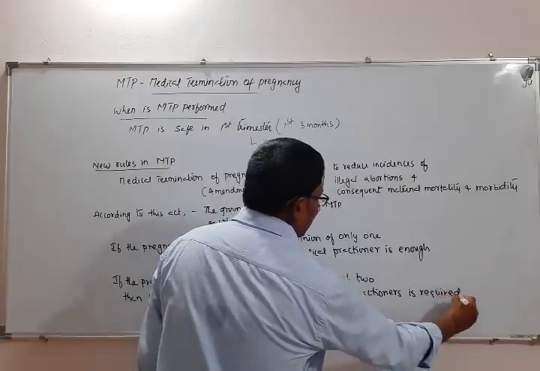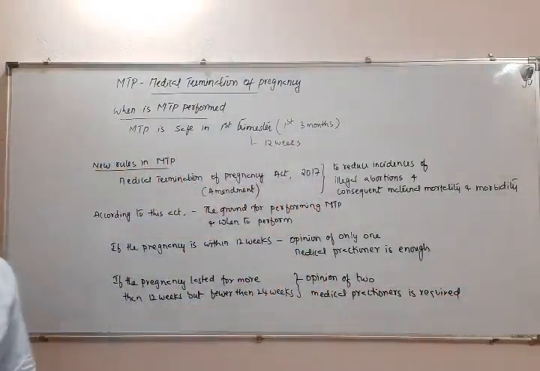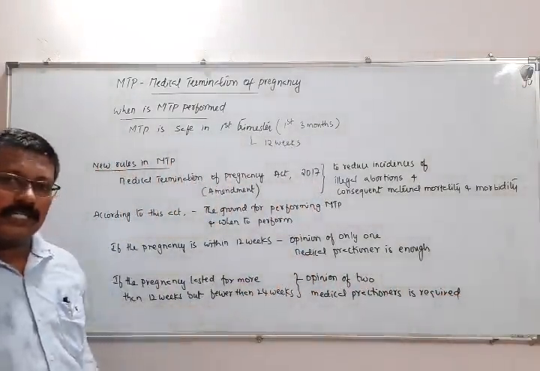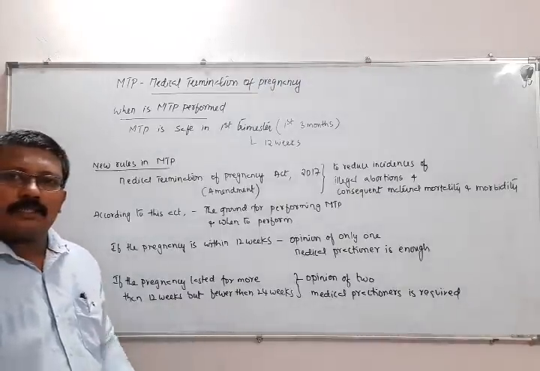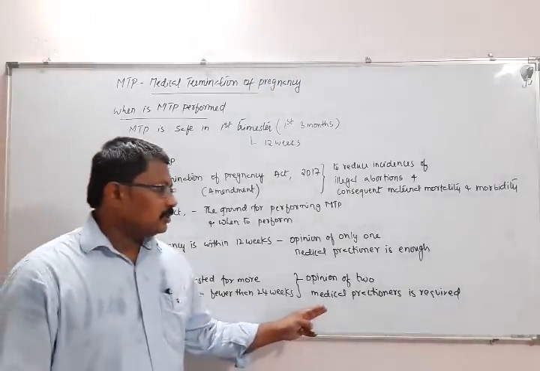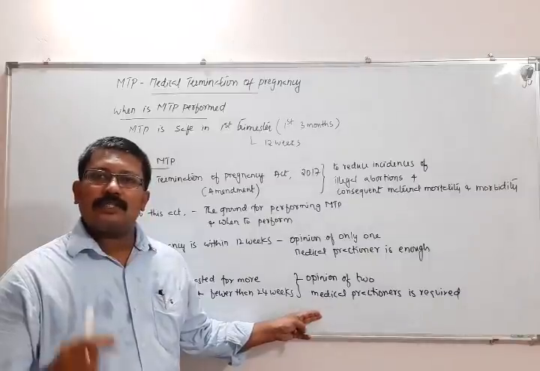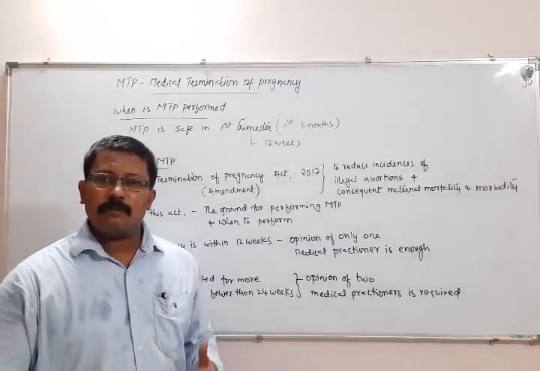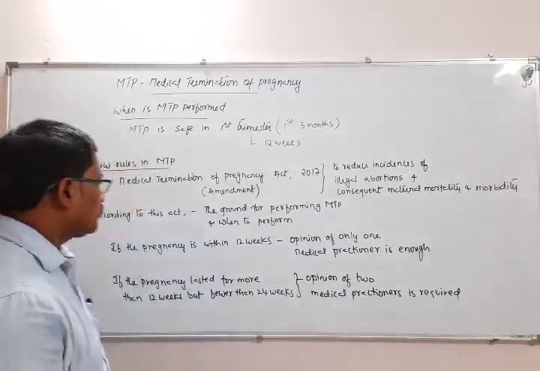In the earlier case, only one medical practitioner is enough, but in this case, two medical practitioners should be of opinion. They should come to an opinion whether to perform MTP or not.